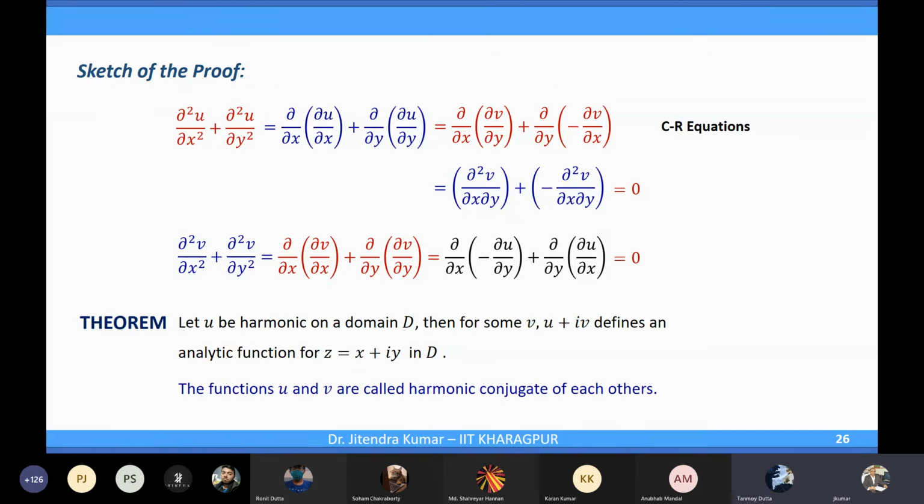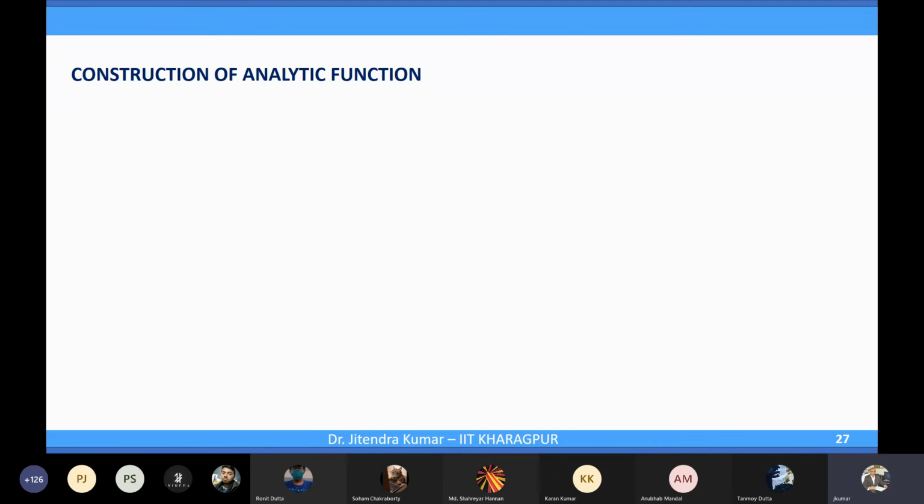Since we have those CR equations, we can find v from there if we have u as a harmonic function. Yes, exactly. So the functions u and v are called harmonic conjugates, where u plus iv defines an analytic function. U and v are harmonic conjugate to each other. Now we'll come to the construction of this analytic function once u or v is given.